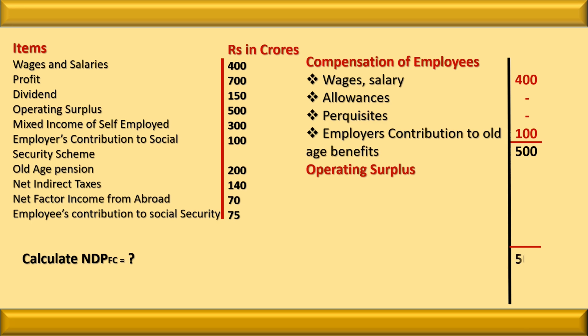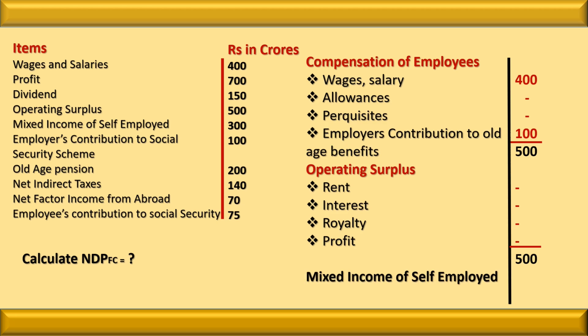Then we consider operating surplus. Here the total of the operating surplus is given to us, that is 500. So we don't consider the individual items, that is rent, interest, royalty and profit. Why? Because the total is given. Then we write down the value of the mixed income. Here the value of the mixed income is 300 crore. So we write it down over here.